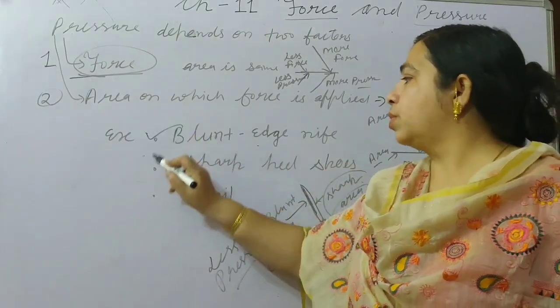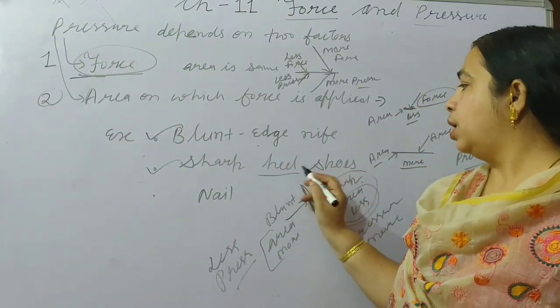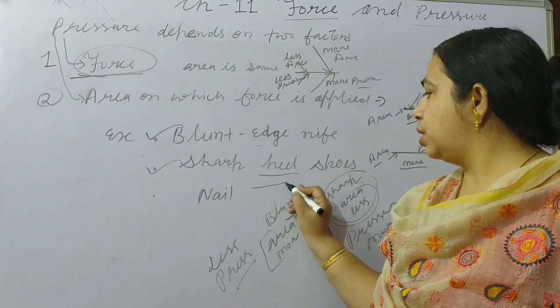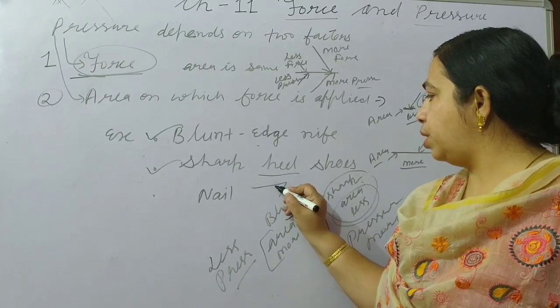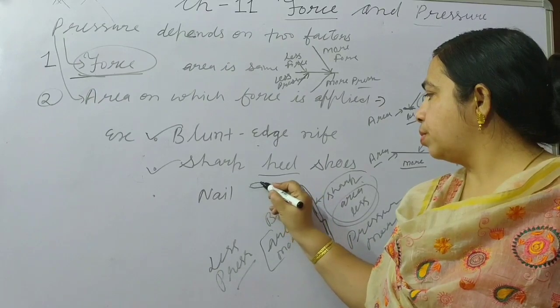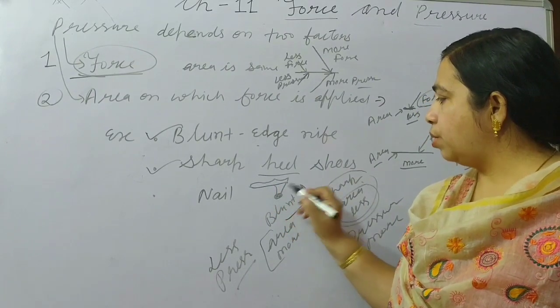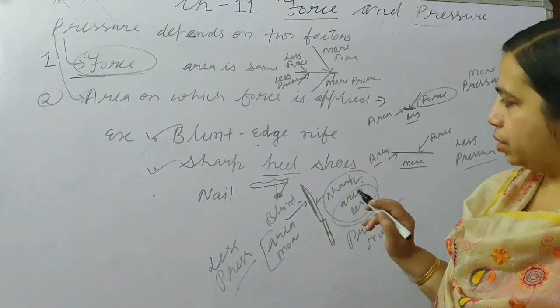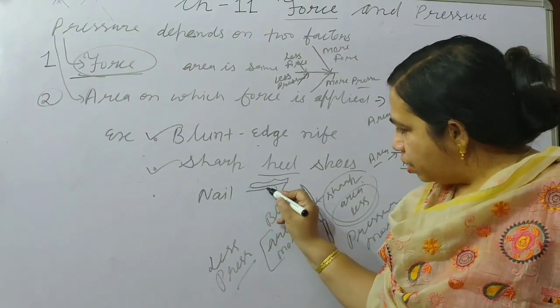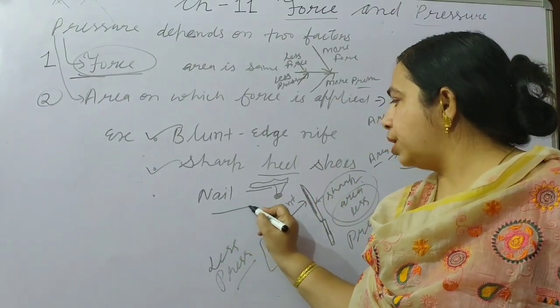The second case is sharp heel shoes, a heel like this. This is a very pointed heel, and this is a shoe. One kind of shoe is like this, and another kind of shoe is like this, flat.